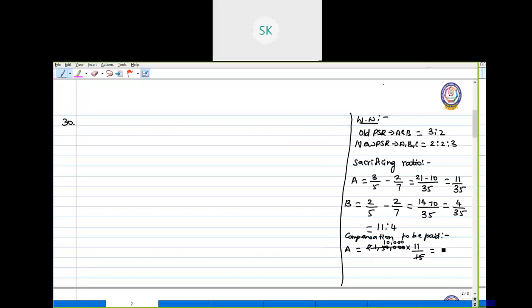So it is 1,10,000 for A, and for B it is 4 by 15. So it is 40,000, the compensation to be paid. Okay. Now we'll move to journal entry.